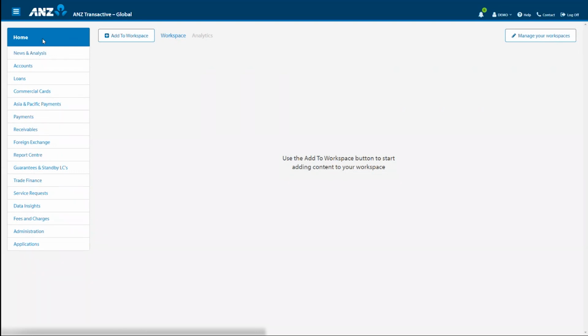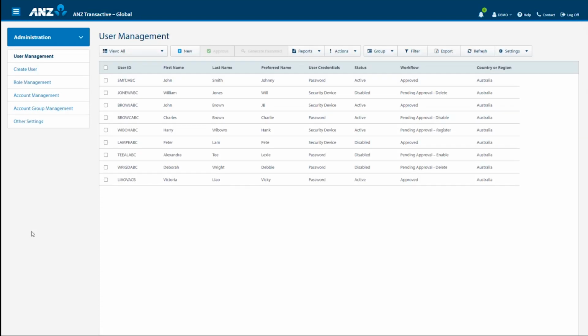If we select Administration from the main menu on the left of the screen, a list of 7 submenu items will appear, being User Management. This allows administrators in your organisation to view and manage users who have access to Transactive Global. Role Management allows your organisation to view the role permissions assigned to each role and to create and edit custom roles.